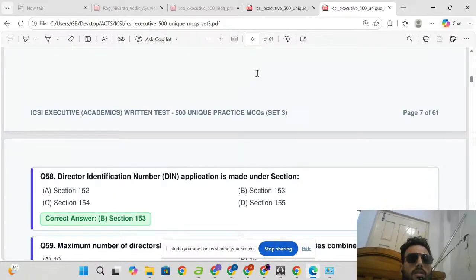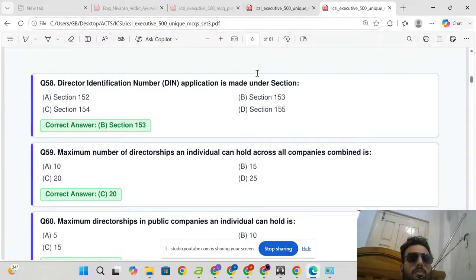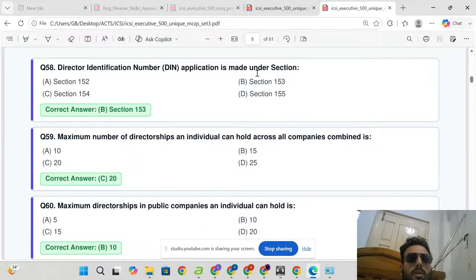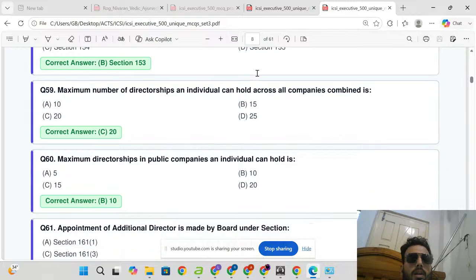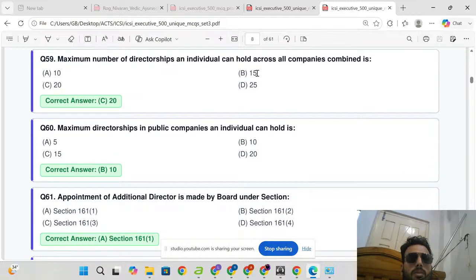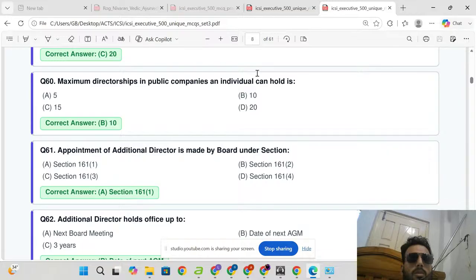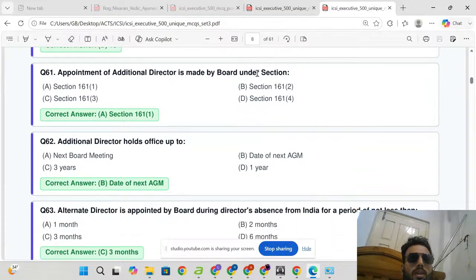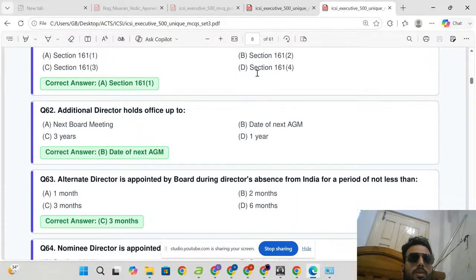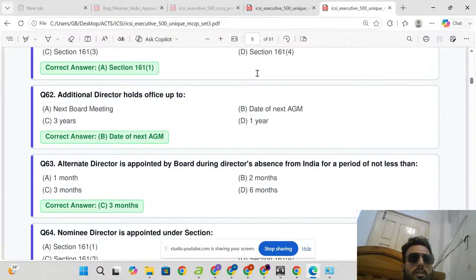Director identification number (DIN) application is made under section 153. Maximum number of directorships an individual can hold across all companies combined is 20. Maximum directorships in public companies an individual can hold is 10. Appointment of additional director is made by board under section 161 clause 1. Additional director holds office up to the date of next AGM.